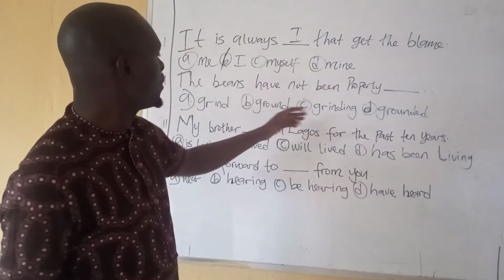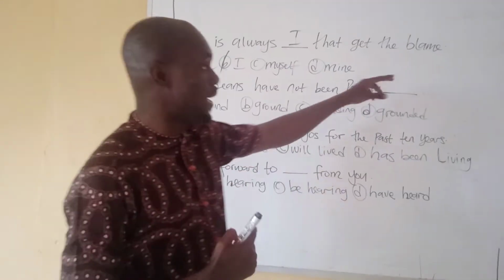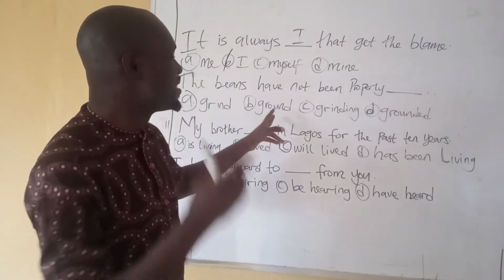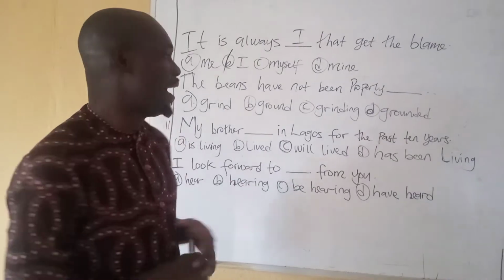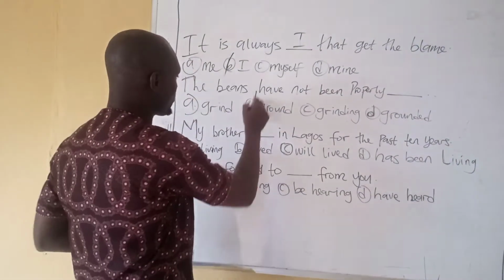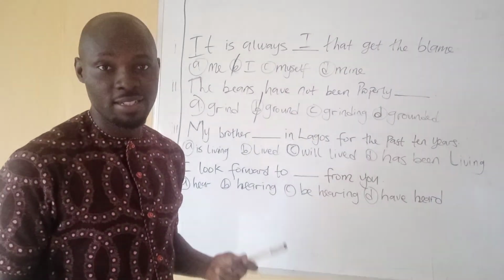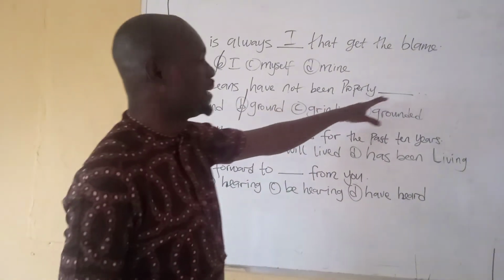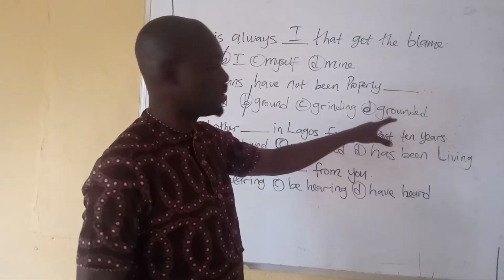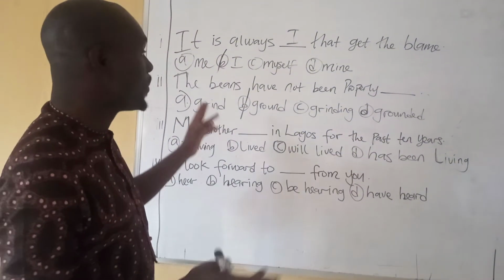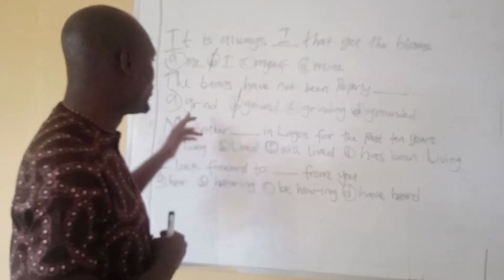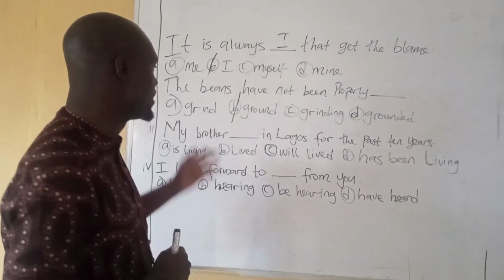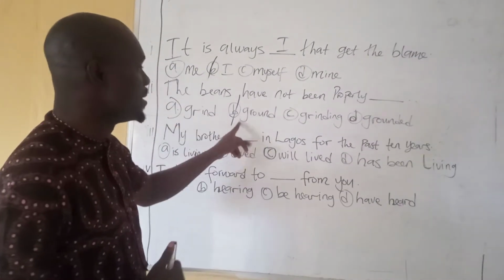The question is, the beans have not been properly. The verb that comes here has to do with grind. But since we have used have not been, it is the past participle of grind that we are looking for. And the past participle of grind is ground. So the correct answer here is ground. The beans have not been properly ground and not grounded. Grounded is absolutely wrong, because the simple past and the past participle of grind is ground. So the correct answer is ground.